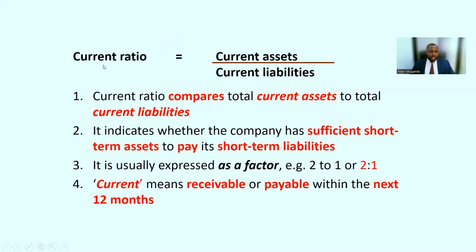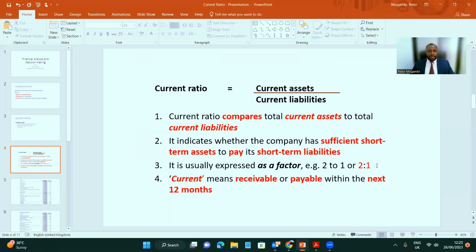Current ratio. This is the formula. It's a very simple one, whereby you take current assets and divide by current liabilities. What is most important at this point, after learning how to use the ratio, please take note of this formula and how to interpret this ratio.